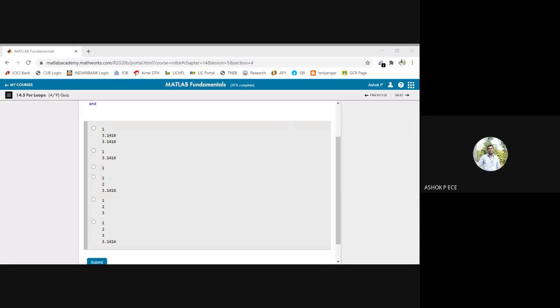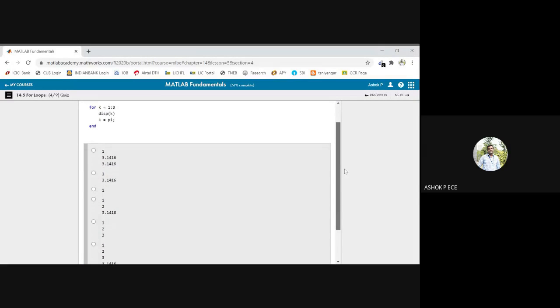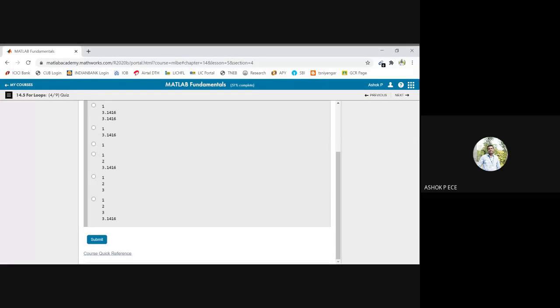I'll show you the code if you want. It's very simple. I am just changing the value of k inside the loop. k is 1, 2, 3, display k, and k is equal to pi. So what will be the answer? I guess the answer to be B. My option is also B. We'll try.